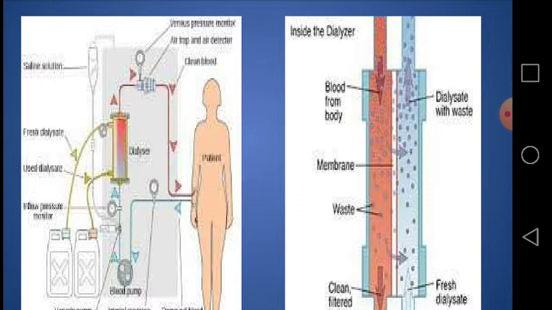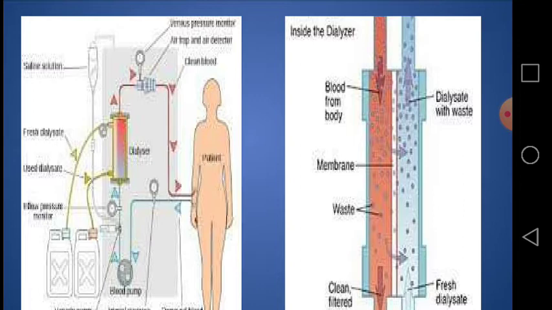In other words, we can say this is a partially permeable membrane, like the surface membranes of cells. A number of different dialysis membranes are made. Some are artificial polymers, while others are made of chemically modified cellulose, a compound that makes up plant cell walls.